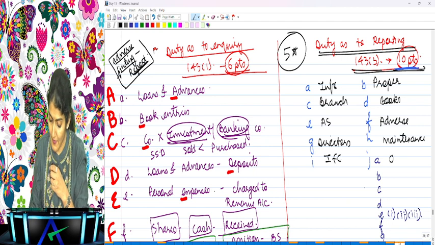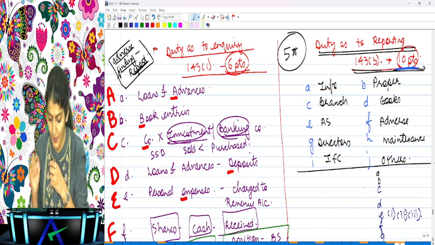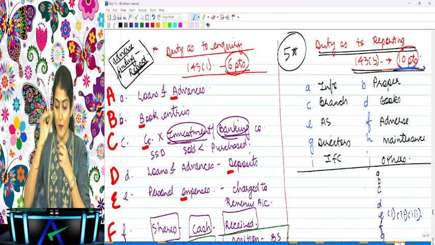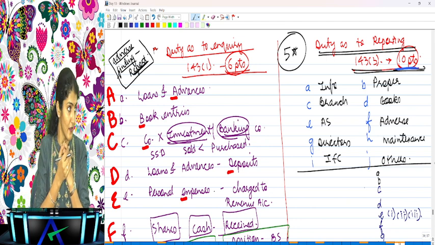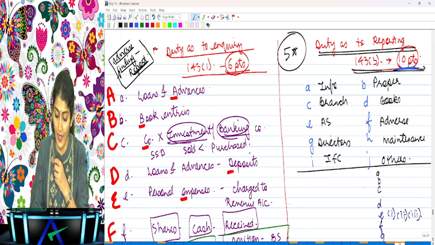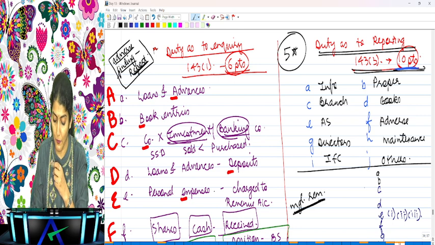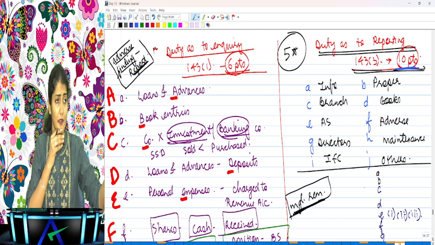Like 705, did we require it at many places? Similarly, this 143(3) we are going to require at many places. So: information proper, branch books, AS adverse, directors, maintenance, IFC others. And in addition to that, whether managerial remuneration has been paid within the limits, that also you report under the other legal and regulatory requirements only.